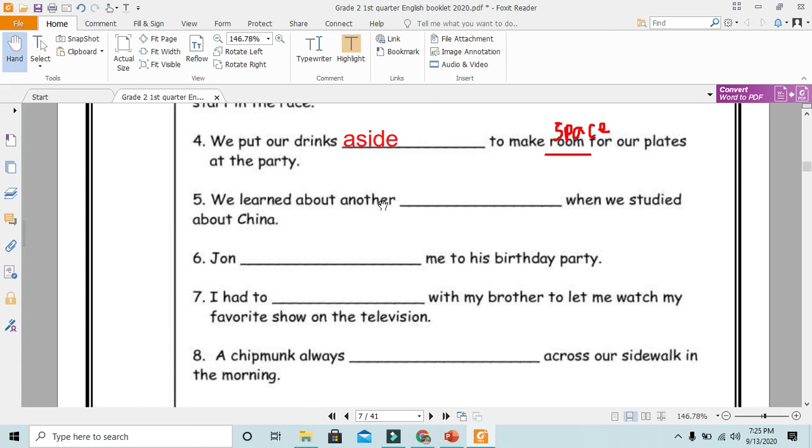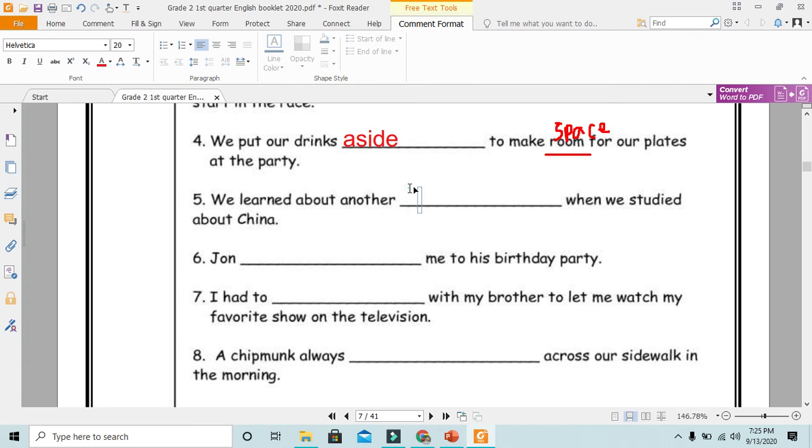Number 5. We learned about another culture when we studied about China. We learned about what? Culture. Yes. Have you been before to America, United Kingdom, Spain, China, or any new country? When you visit a different country, you learn about a new culture. Culture means how the people live, how they eat, how they think, how they speak, how they put on clothes.